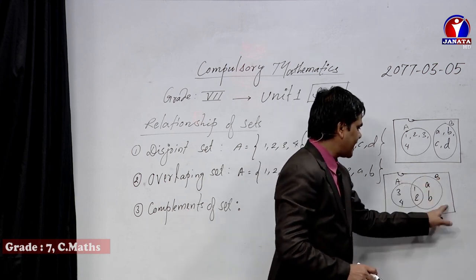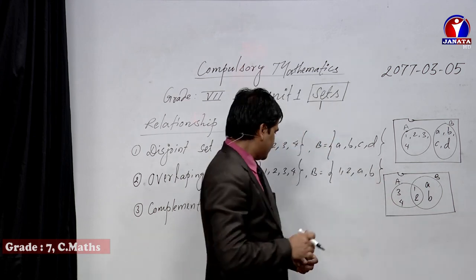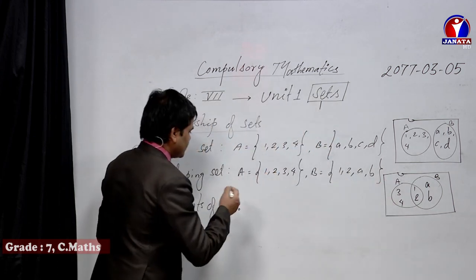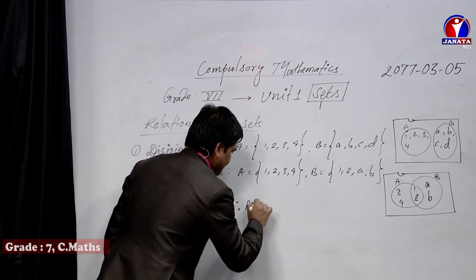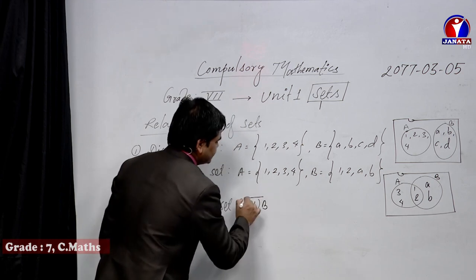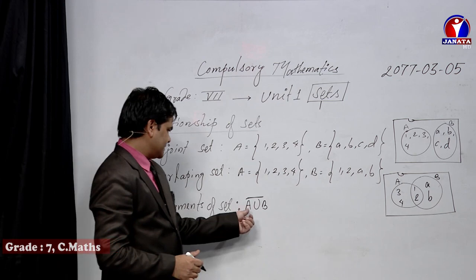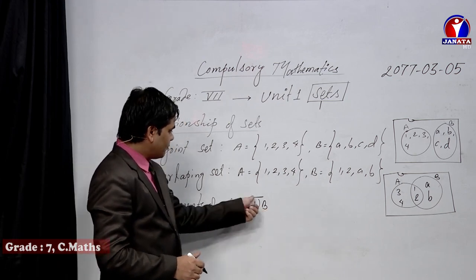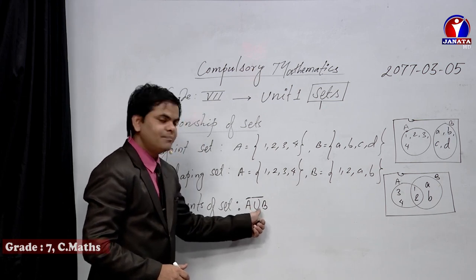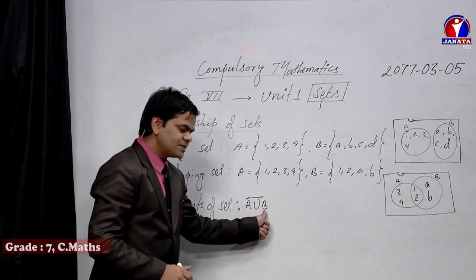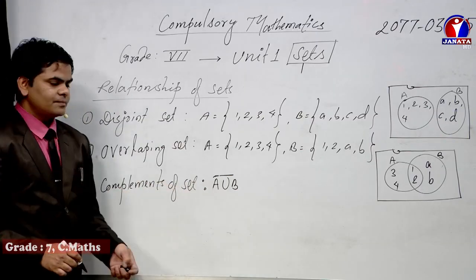That means you can write those elements outside of both circles. So for complement of a set, while writing we use (A union B) complement. This bar represents the complement. That means (A union B) complement means except the area of A or B circle, the remaining area is represented by the complement of the set.